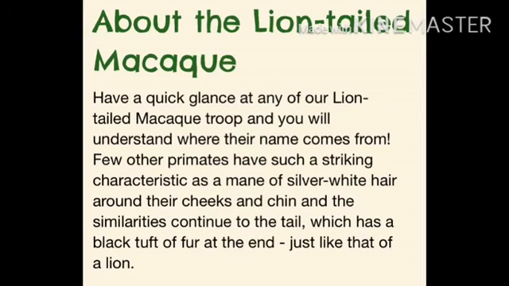In addition, they have opposable thumbs which aid in foraging as well. Let us have a quick glance at a lion-tailed macaque troop and you will understand where their name comes from. Few other primates have such a striking characteristic as a mane of silver-white hair around their cheeks and chin. The similarities continue to the tail, which has a black tuft of fur at the end, just like that of a lion.